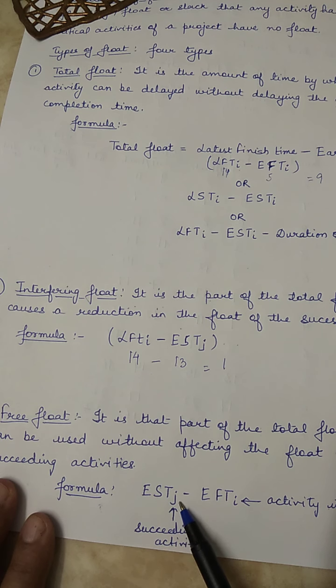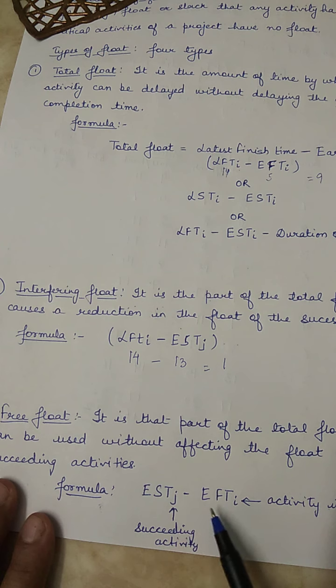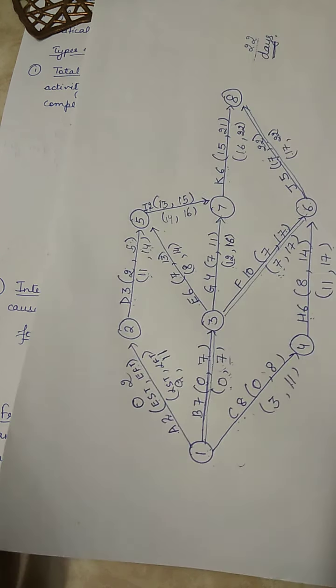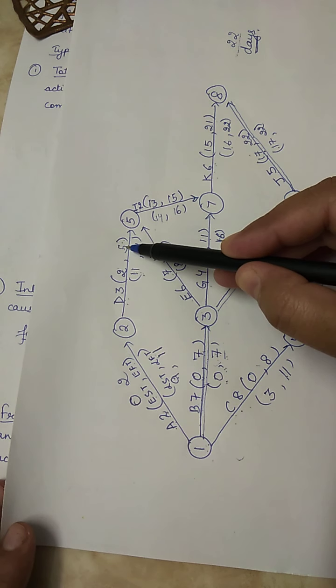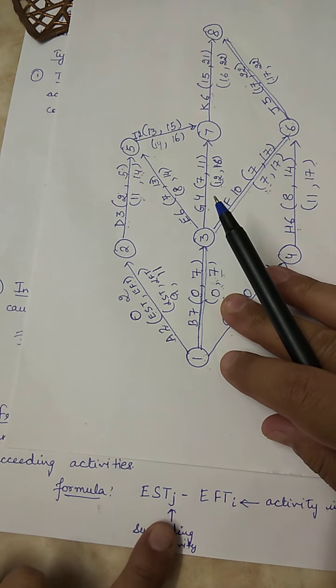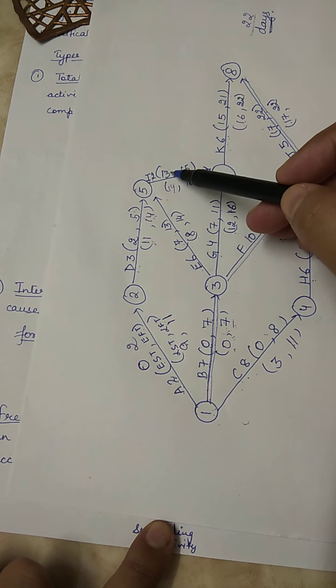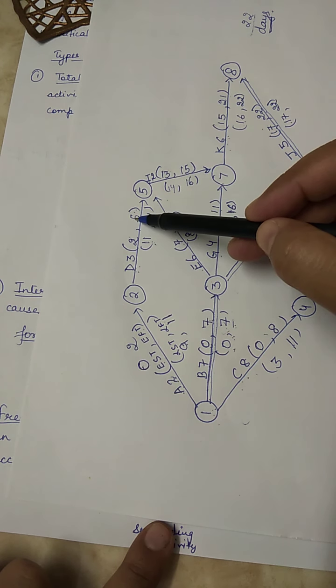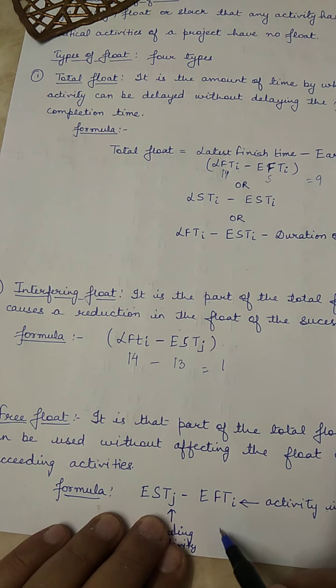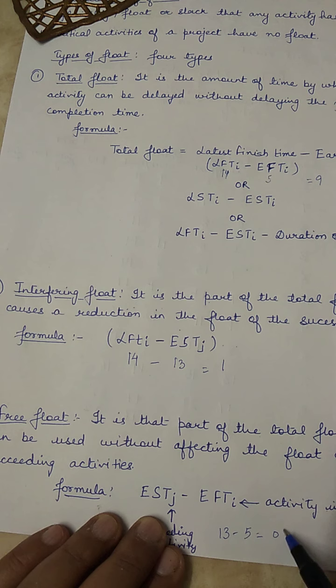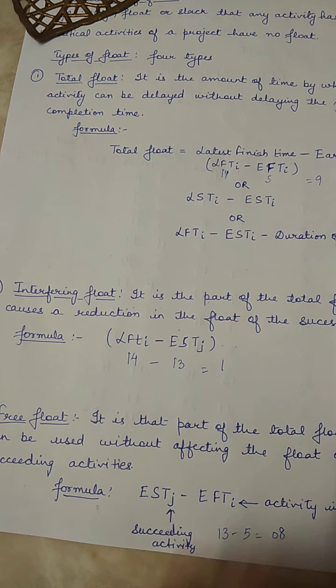Earliest start time of succeeding, J stands for succeeding activity. We will subtract from it the earliest finish time of the activity in question. The activity that is in question is D. तो D का हम earliest finish time लेंगे and earliest finish time of activity D is 5 and earliest start time of J is 13. 13 minus 5 value is 8. So 13 minus 5, 8. So this is the free float.